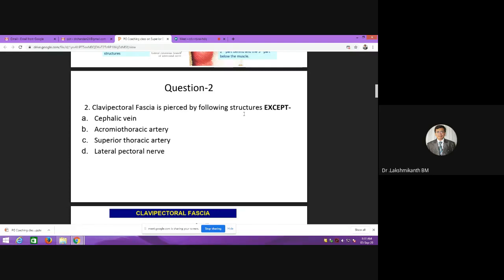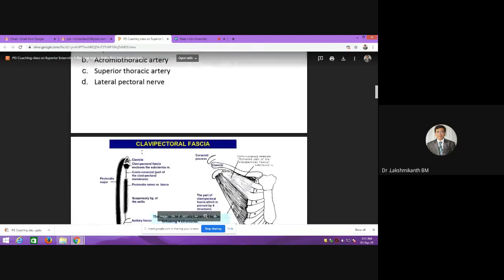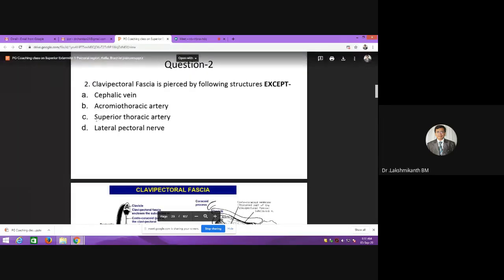Any other options? Good attempt, but anybody? Okay, fine. I think you made a good attempt, but it is not acromiothoracic, it is the superior thoracic artery.